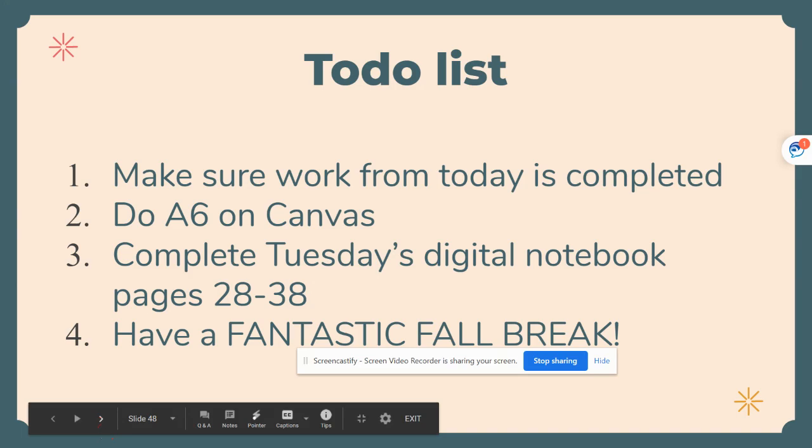So make sure your work is done from today. Do assignment 6, complete Tuesday's digital notebook, and have a fantastic fall break.